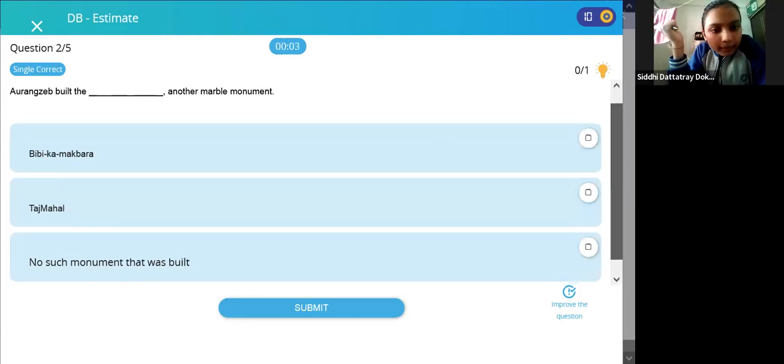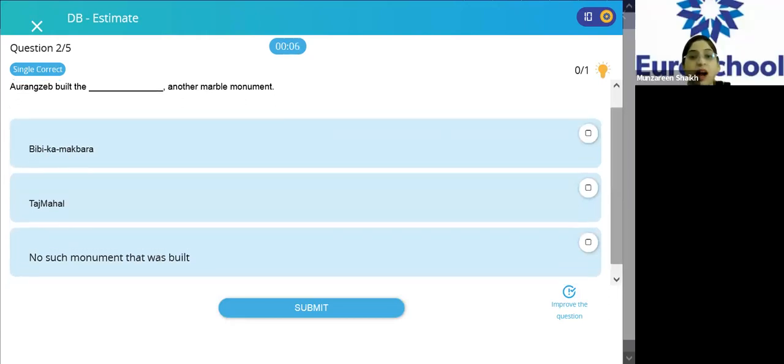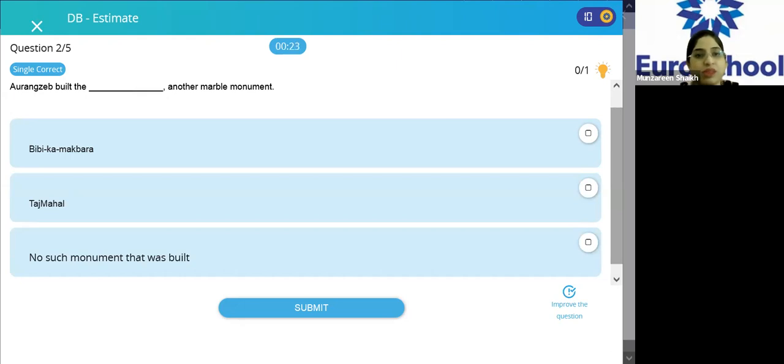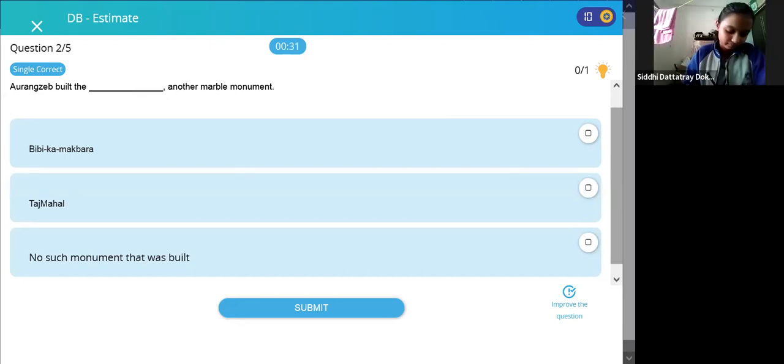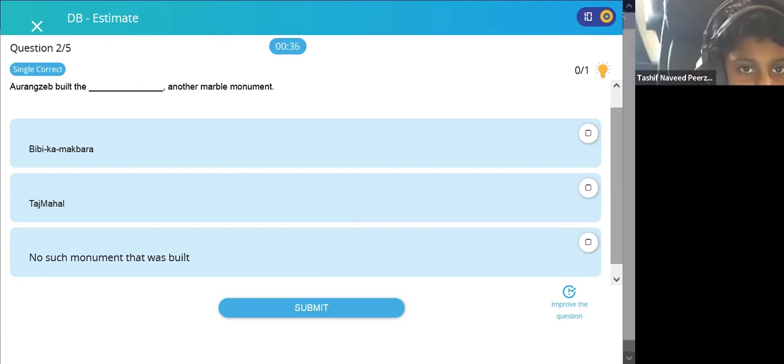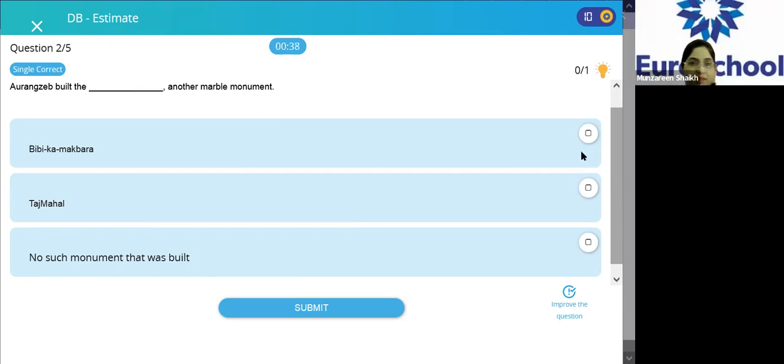Next question. Aurangzeb built the dash, another marble monument. This is the easiest one. First write down, then you all can give me chorus answers also, no problem. Write down in your classwork book first. Okay, now tell me what's the answer, chorus. Ma'am, Deepika Maqbara. Okay, Deepika Maqbara.